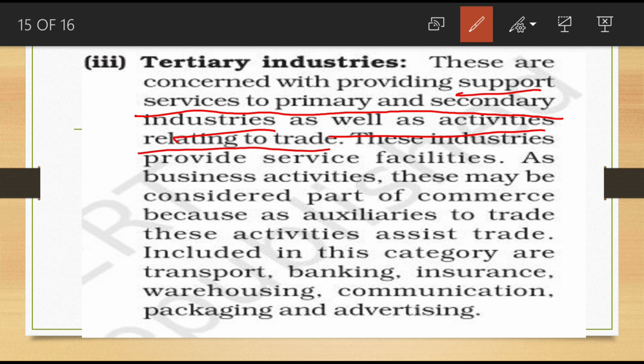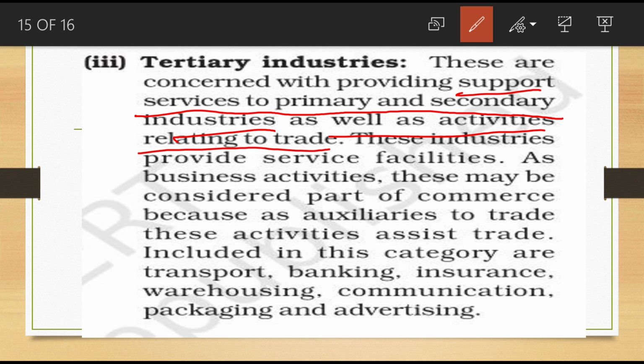So tertiary industries are always supporting primary and secondary industries. Clear? So helping, supporting, providing different services. What different services are required in the case of primary and secondary industries? Transportation is very important. Raw materials are transported from one place to another, that means into the manufacturing unit. Money is required, so banking.